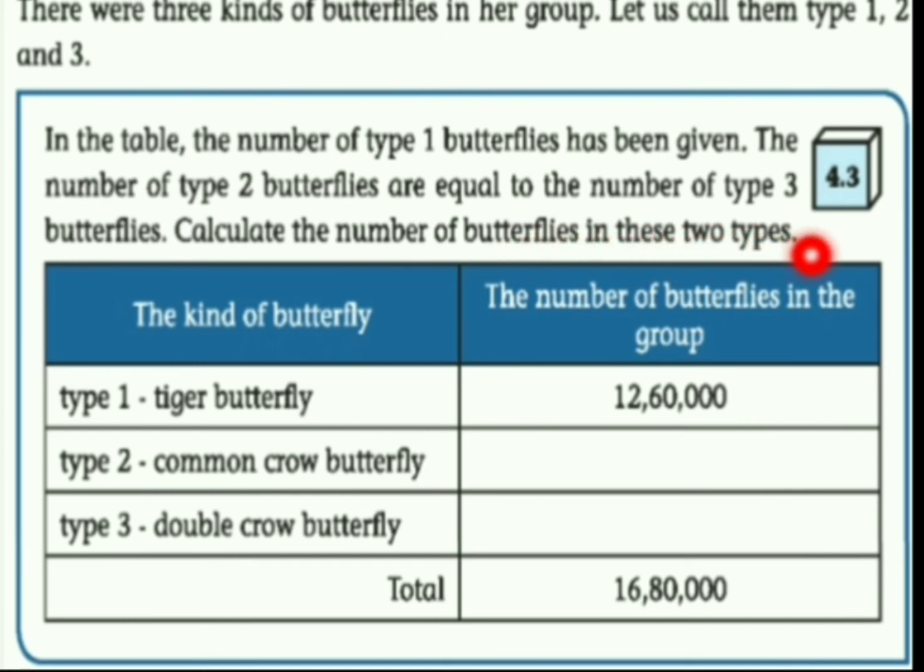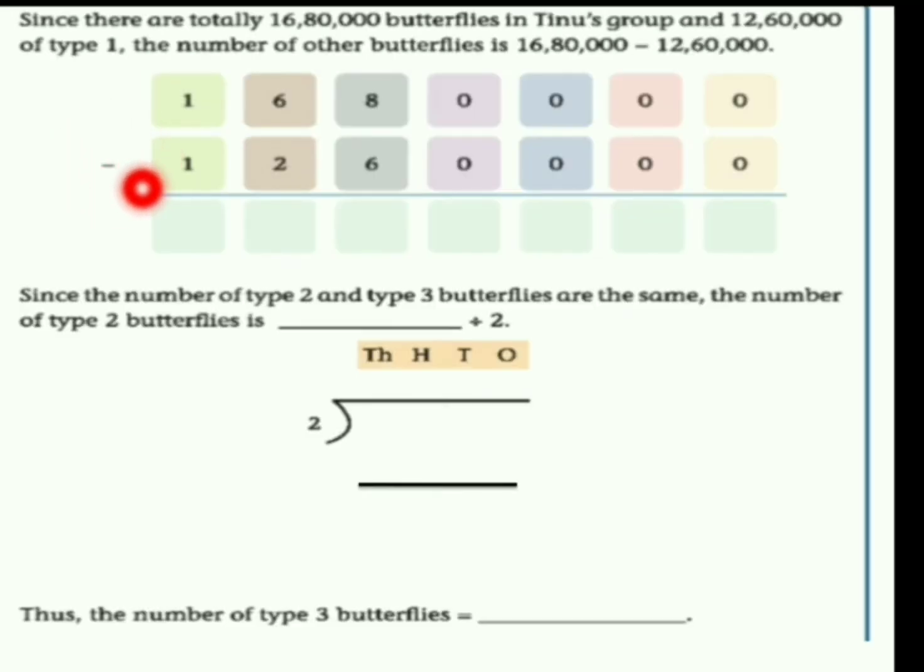By doing subtraction from the total, we can find out the answer because both the numbers are equal. If you are doing the subtraction, you will be getting the answer like this. Yes, it is 4,20,000. So to find out the answer for type 2 and type 3, we have to divide 4,20,000 by 2. Then only we can get the correct answer.